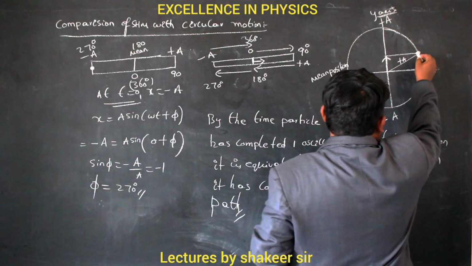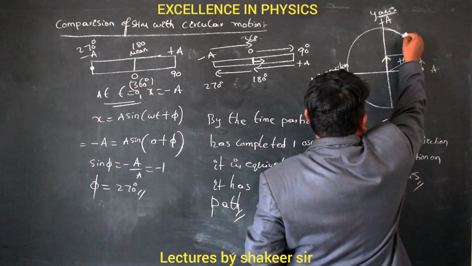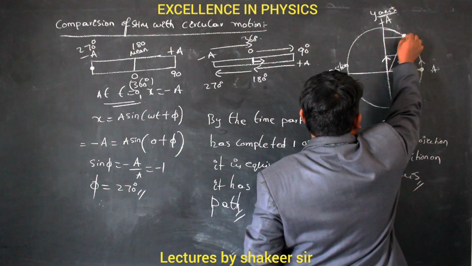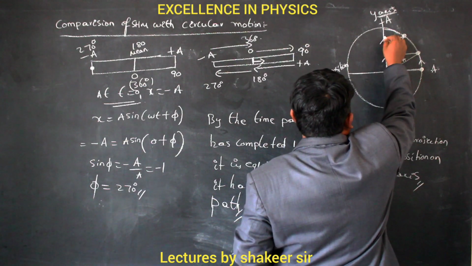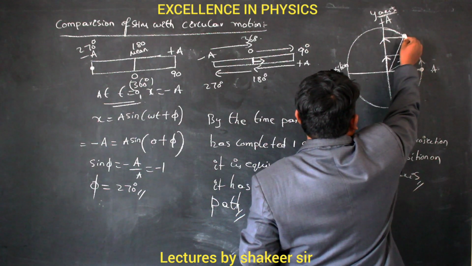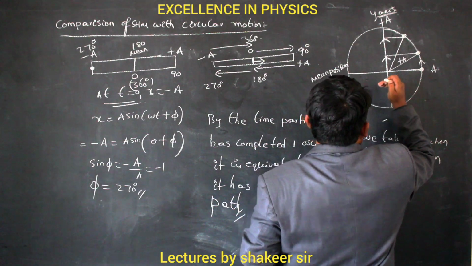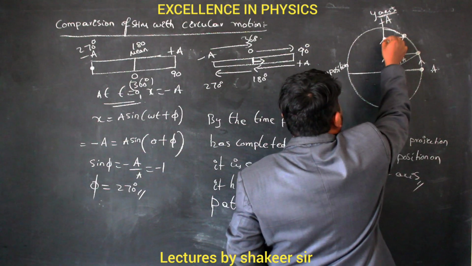Okay. Now, when the particle has further travelled and reached this position, if you draw the perpendicular again, clear? This is the radius vector, and from here, if you draw the perpendicular, the body has reached this position. Actually it reached this position in the circular path, but on the y-axis projection, from the mean position to the positive extreme position, the body has reached up to here.